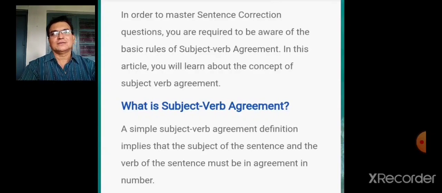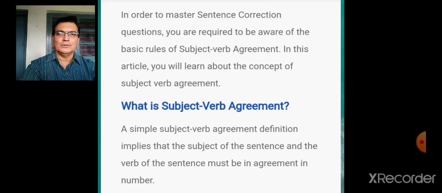Let us go ahead with sentence improvement topic. Now, sentence improvement or sentence correction. You already know what you have to do.